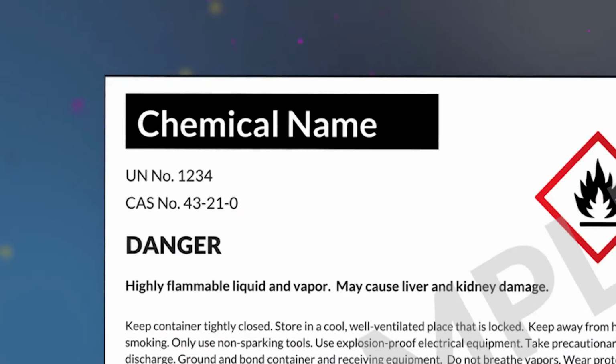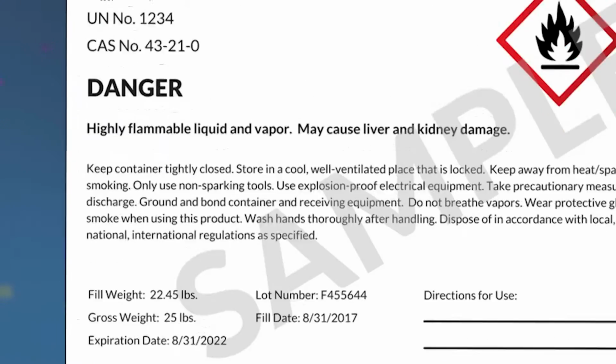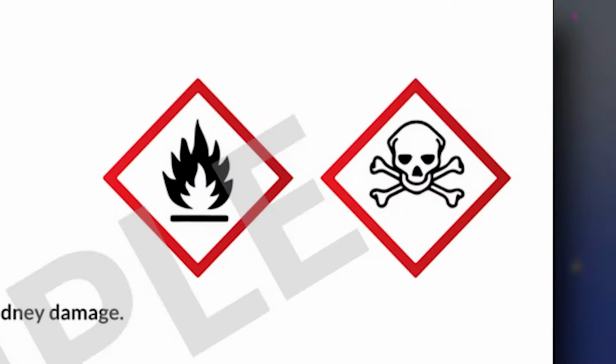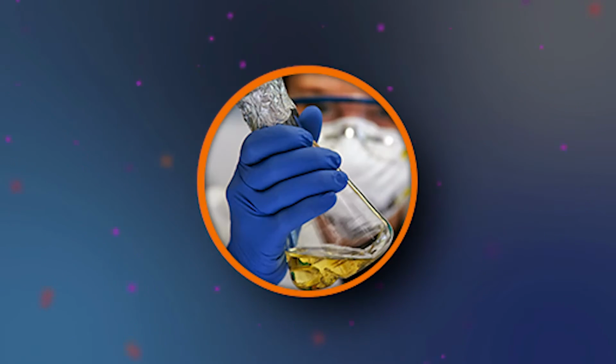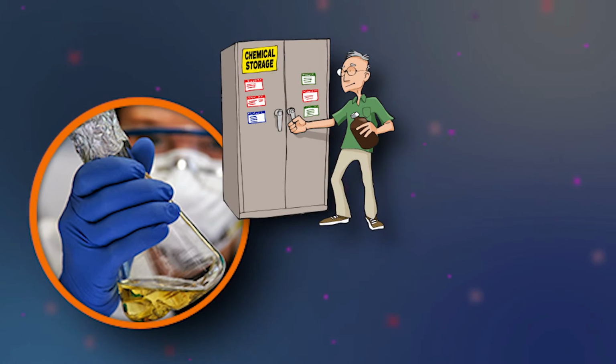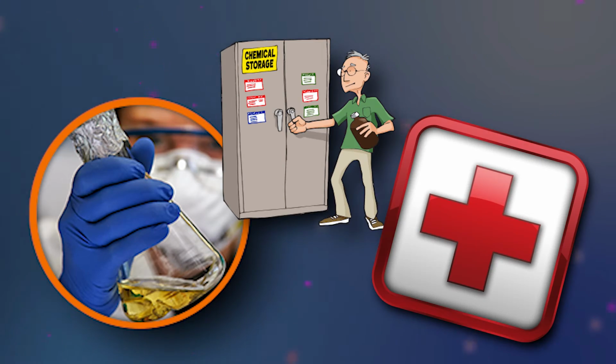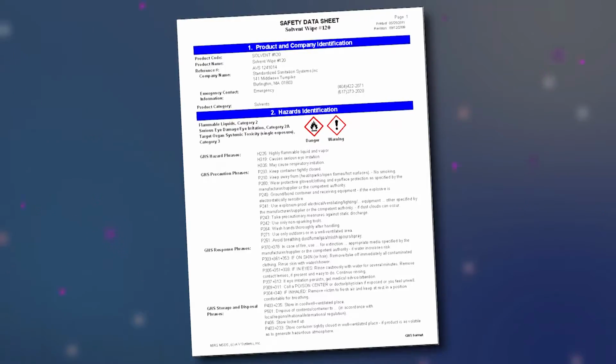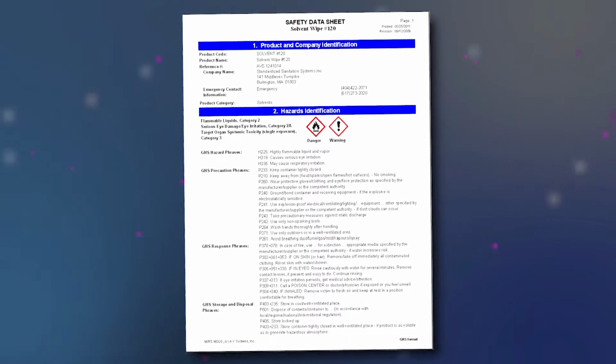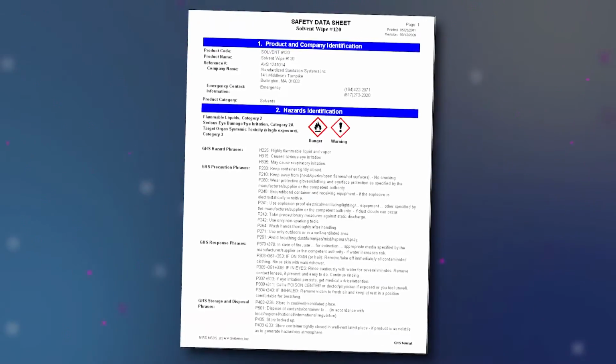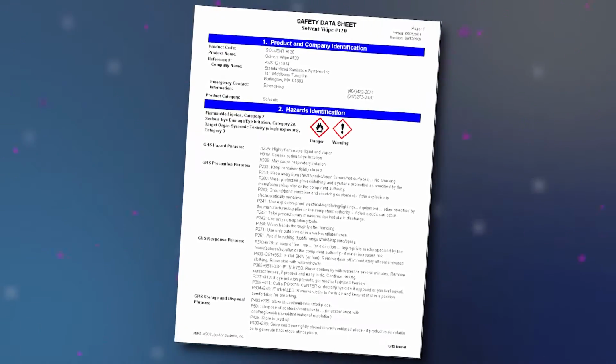They do include the chemical name, manufacturer information, precautionary information, and hazard information with pictograms. Label information is important for the employee to use appropriate handling equipment, proper storage procedures, and necessary first aid if contact does occur. Keep in mind a safety data sheet can always be provided by the manufacturer of the chemical at the employee's request, if all the information on the sheet is needed.